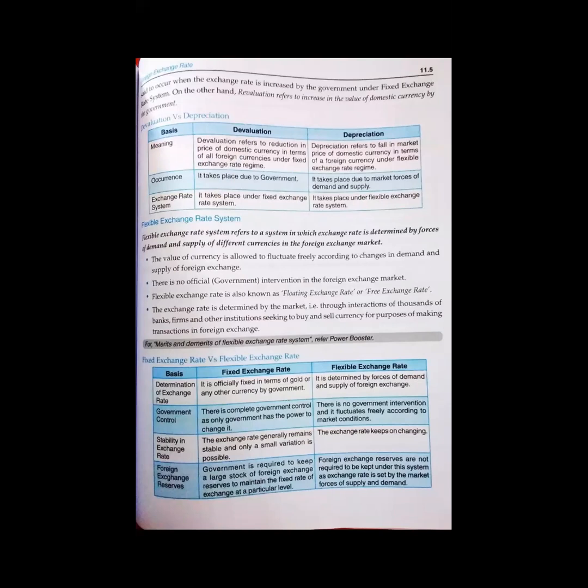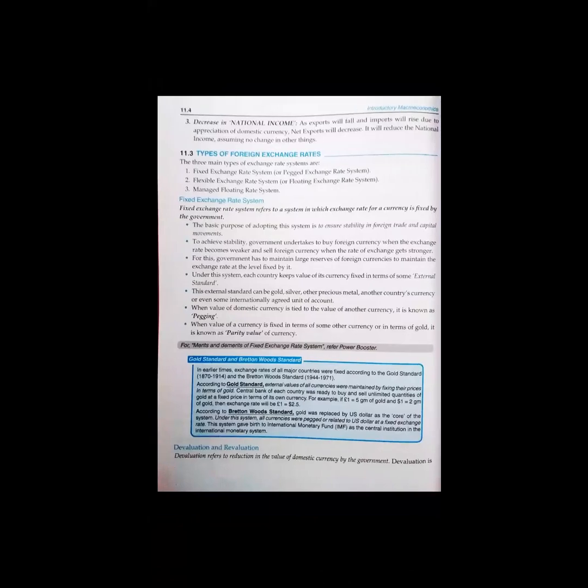Why? What's the reason? The first reason is to increase exports. You all know very well what export is. When there is a depreciation, exports will increase. Here we have studied this in this topic. So when our currency value decreases with respect to foreign currency, we are able to increase exports, and when exports increase, imports will also decrease. So then national income will increase.